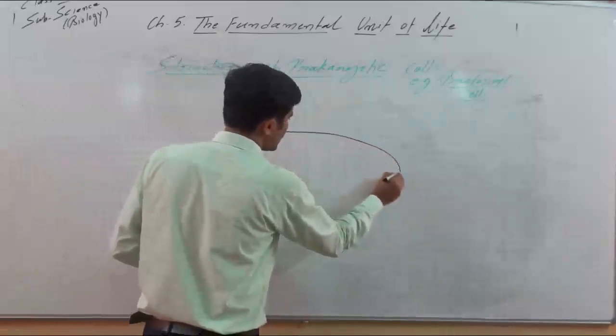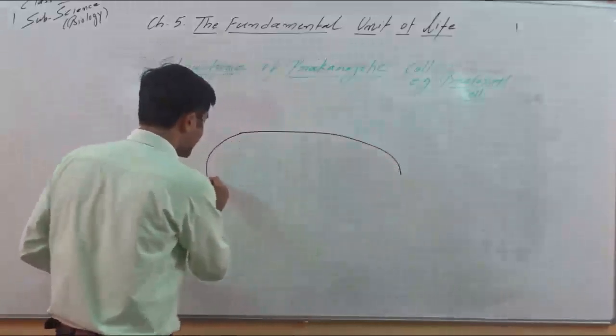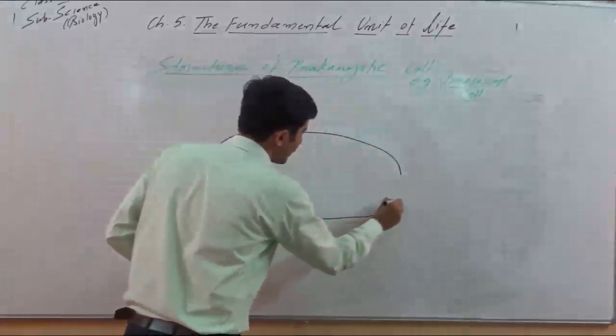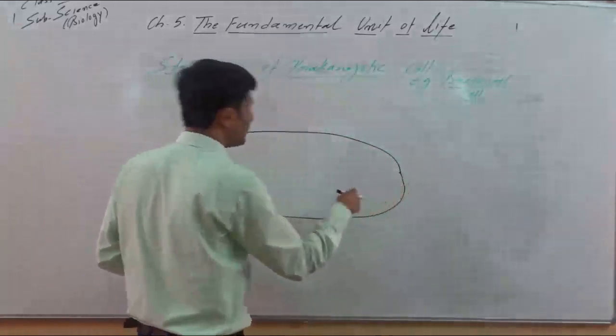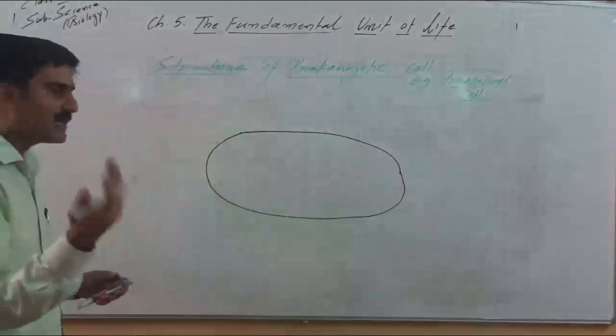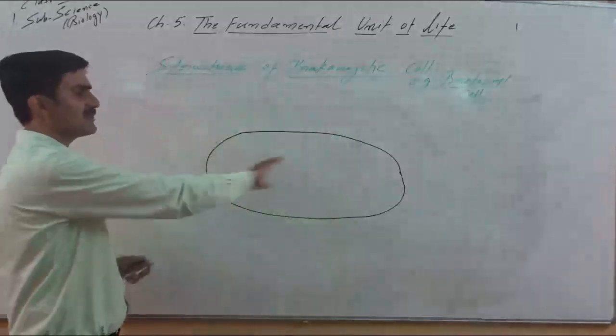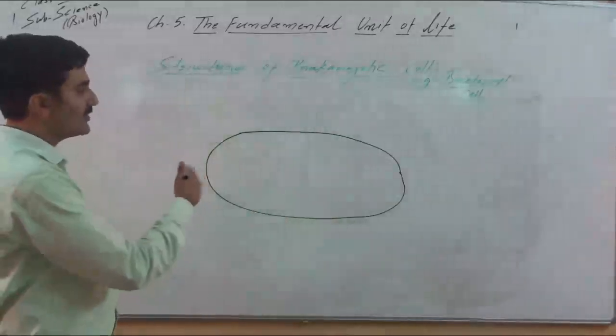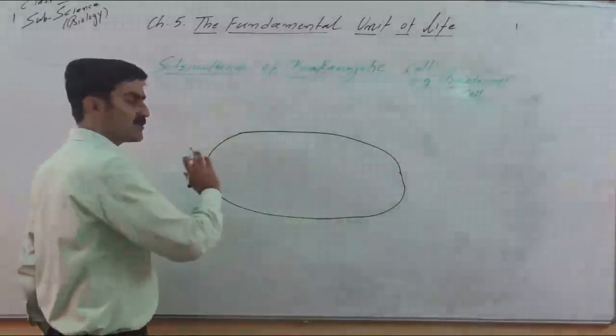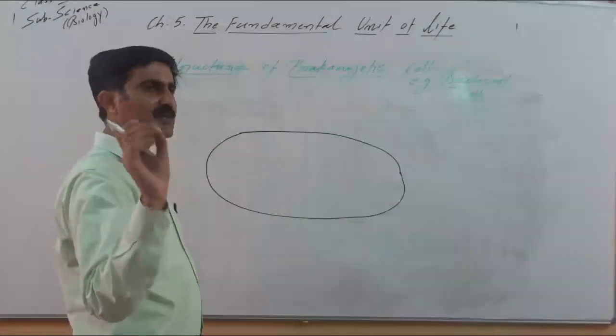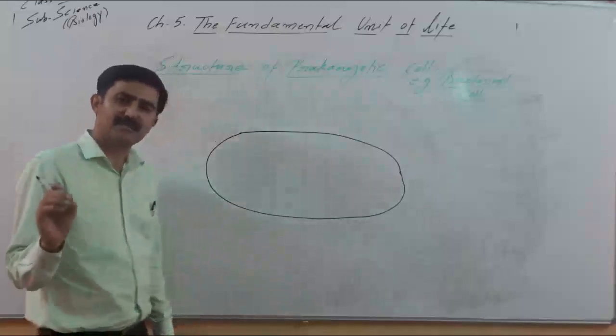Bacteria have different shapes. They may be spherical, they may be rod shaped, they may be of some other shape, comma-like or different shapes are there. But here we are showing a common bacteria. This is the rod shaped bacteria. In all cells there is a common envelope or common membrane present in all types of cells.